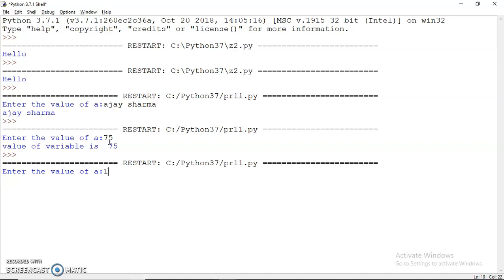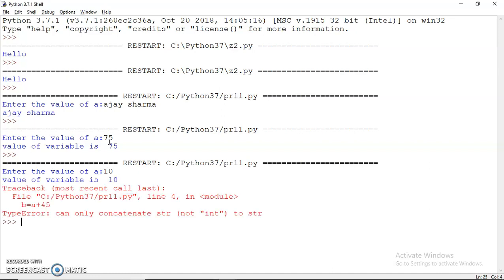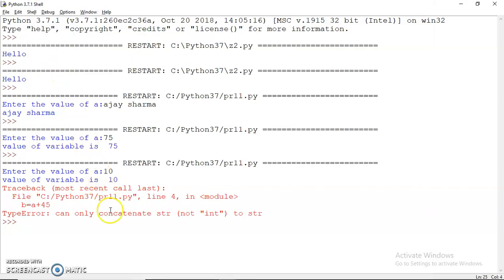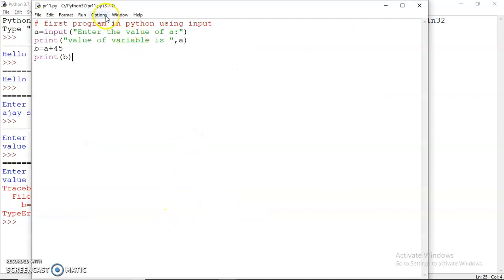The value of variable A is 10. Till this point the program is okay. And when you try to add A and 45, it is telling you that it cannot concatenate an int to a string. That means whatever we are inputting from the keyboard is coming in the shape of a string by default.